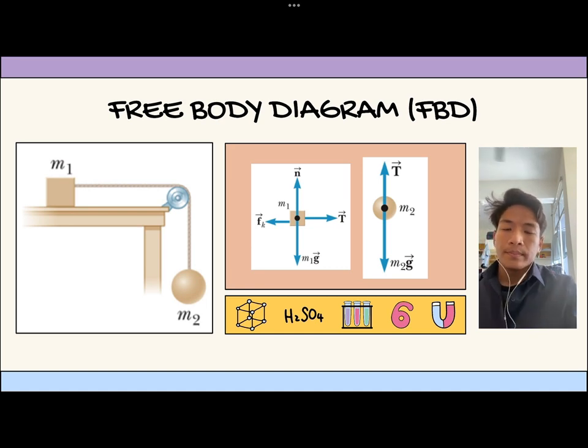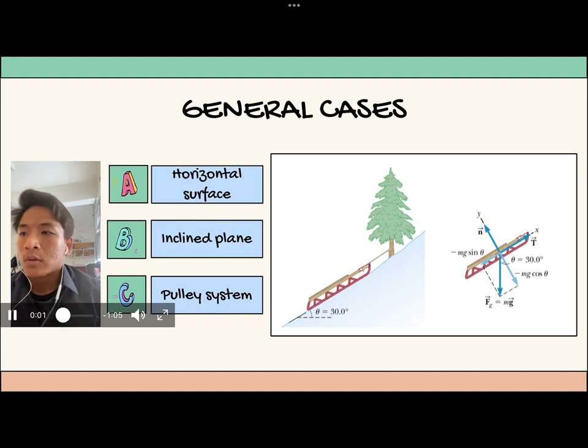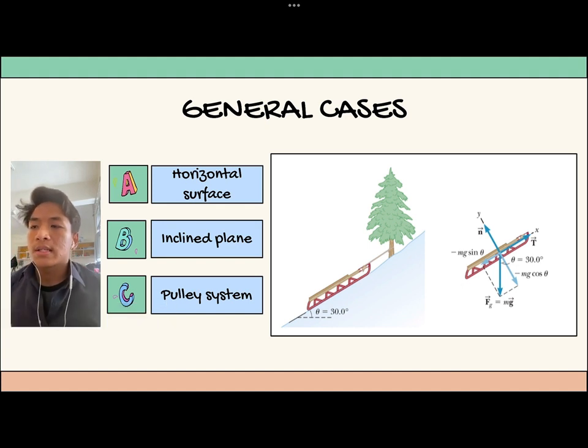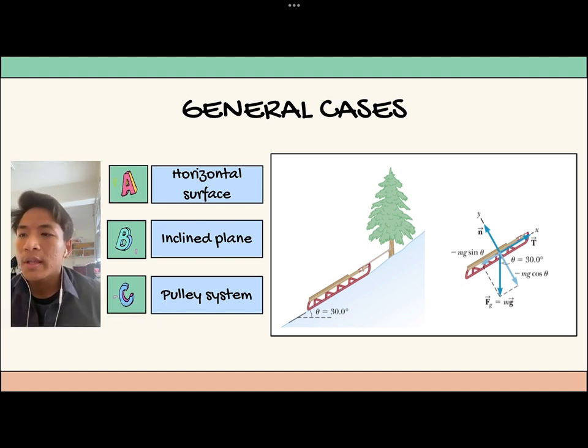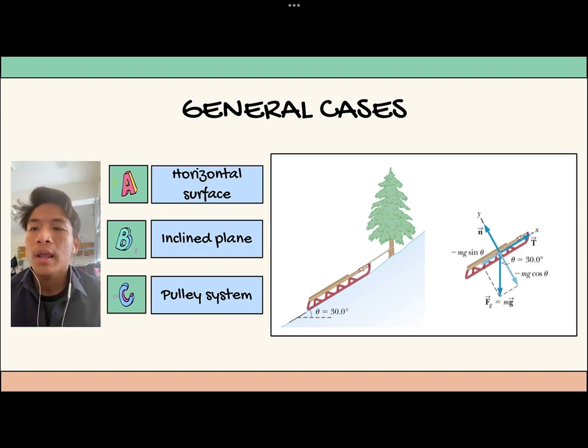Now let's move to the general cases. In this chapter, we have three cases: horizontal surface, inclined plane, and pulley system. In this slide, it shows the inclined plane case. The free body diagram is a bit different than usual because we have an angle, which is 30 degrees.